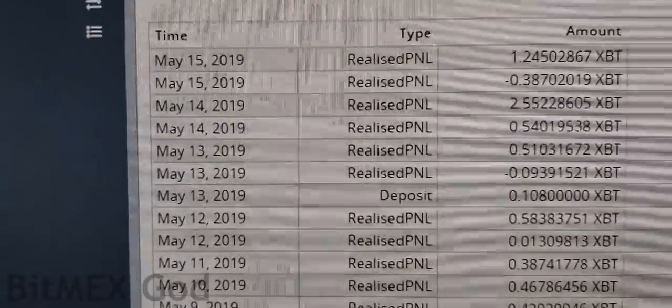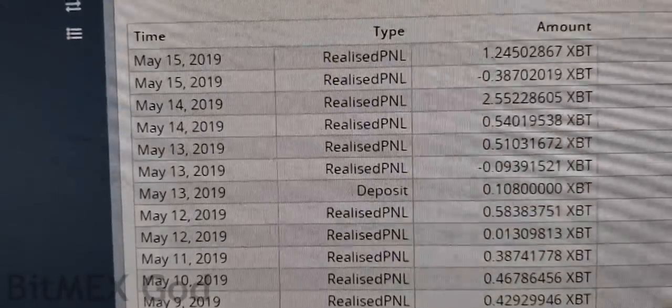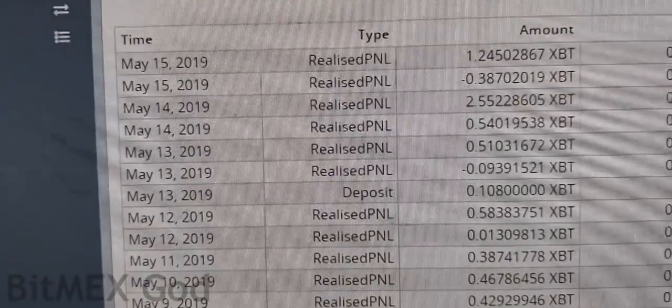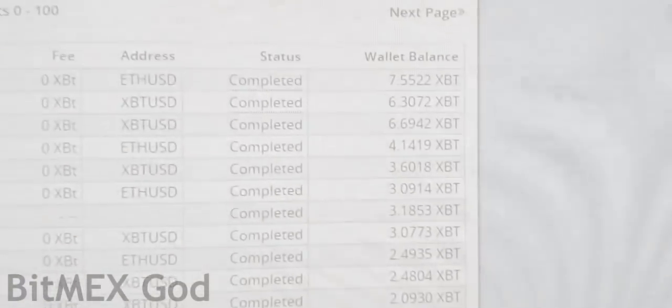Look at the time it took. May 8th. This is like 7 days. In 7 days, we made 7 Bitcoin.